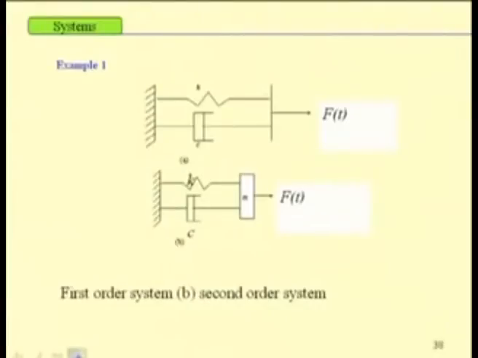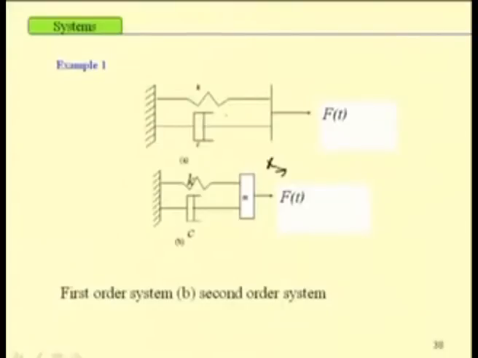Here several examples are given. This is only a spring and damper. The equation of motion can be written as c x dot plus k x equal to F. So, this is a first order system. In this case, this is a spring, mass and damper system. The equation of motion can be written as m x double dot plus c x dot plus k x equal to F, where x is the displacement of the mass. So, this is a second order system.